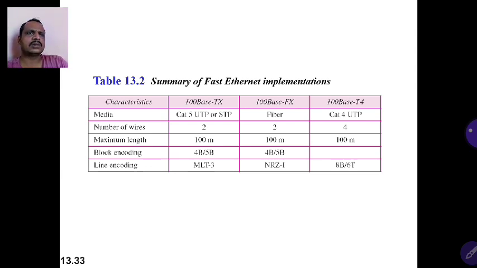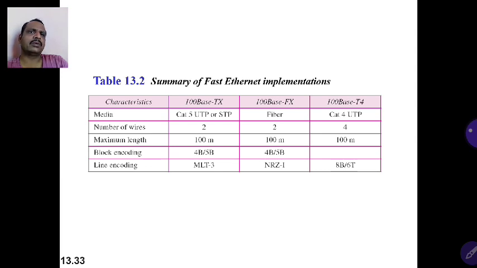Media: for 100Base-TX you use category 5 unshielded twisted pair or shielded twisted pair. In 100Base-FX you use fiber. In 100Base-T4 you use category 4 unshielded twisted pairs. Number of wires used in 100Base-TX is 2, in 100Base-FX it is 2 again, and in 100Base-T4 it is 4.